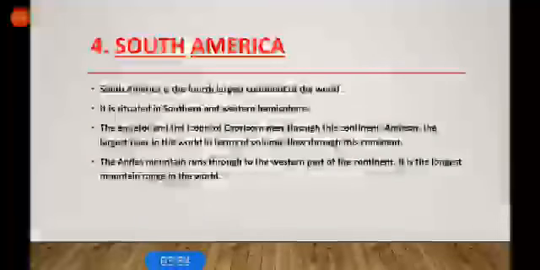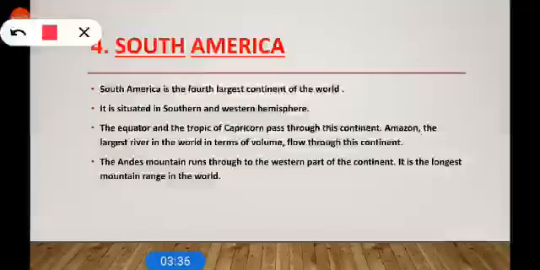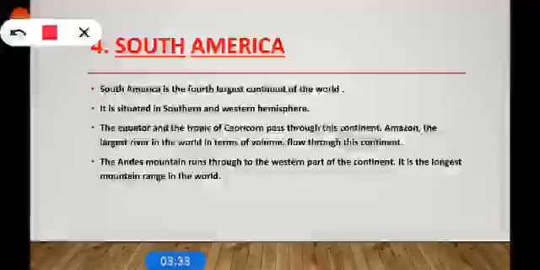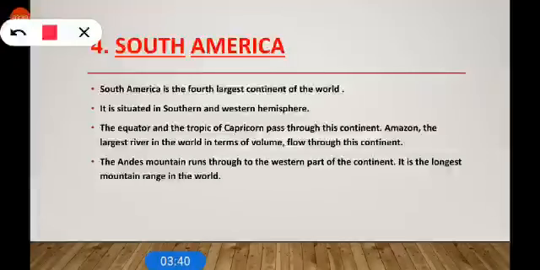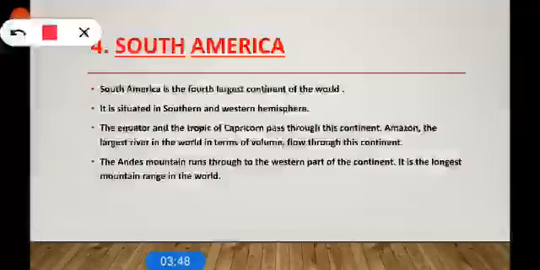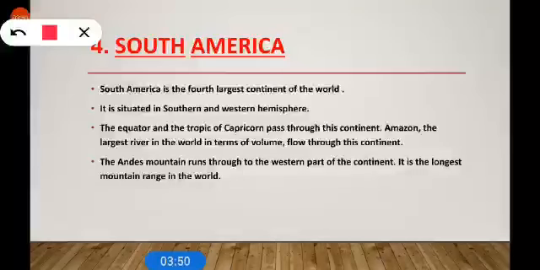Now, South America. South America is the 4th largest continent of the world. It is situated in southern and western hemisphere. The equator and the Tropic of Capricorn pass through this continent. Amazon, the largest river in the world in terms of volume, flows through this continent.